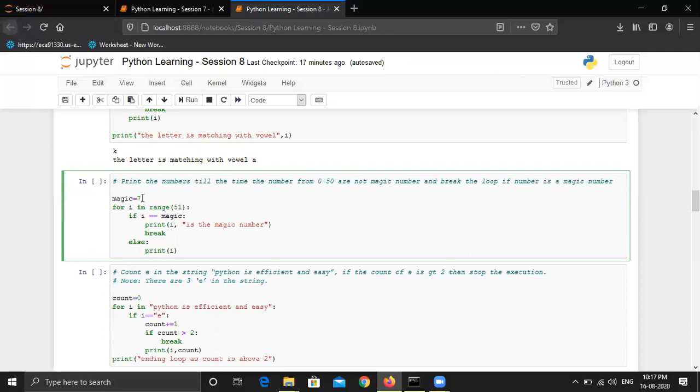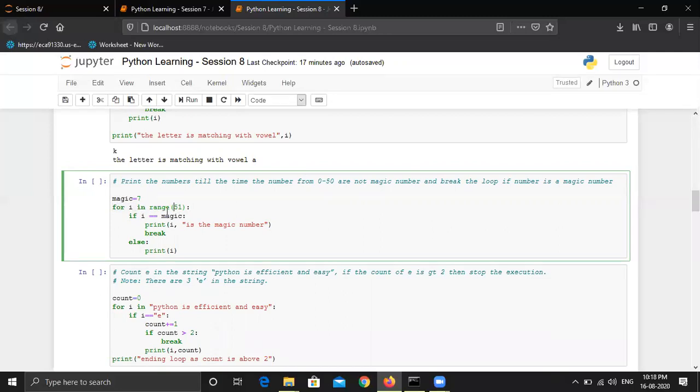So we are using magic equal to 7. This is an integer variable that will be created. So you can take it as the winning number. Then we are running for i in range 51. Basically, it will start from 0 to 50, not 51.